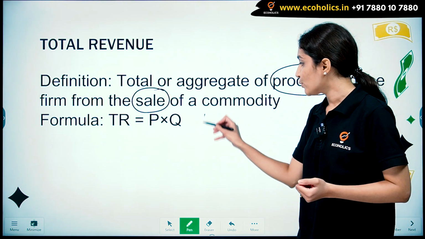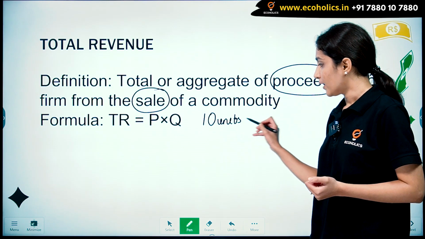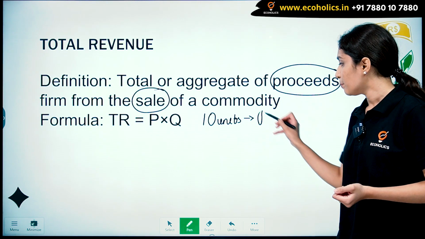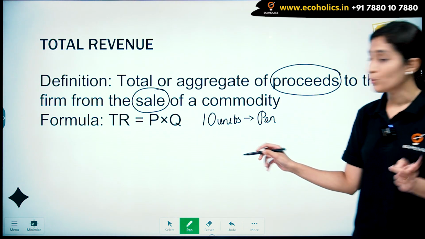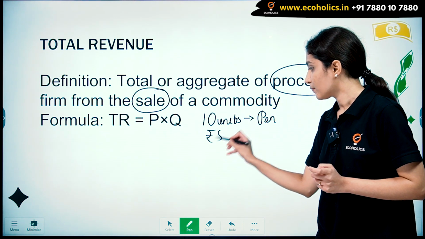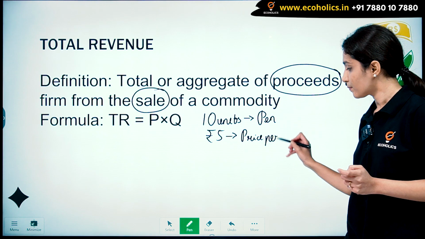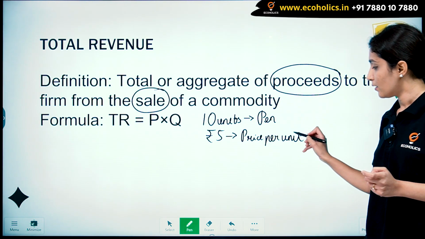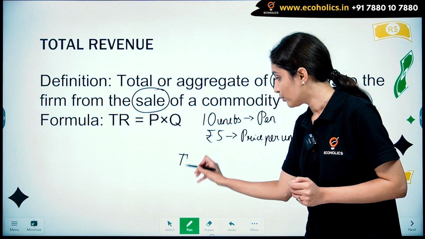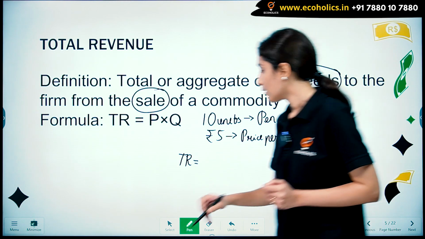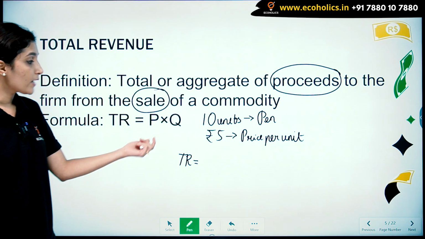Let's say a producer sells 10 units of a commodity, and let's say these 10 units are pens. A producer sells pens, right? Now each pen costs rupees 5. So this is the price per unit. So what is going to be our total revenue in this case? The formula for total revenue is price into quantity.